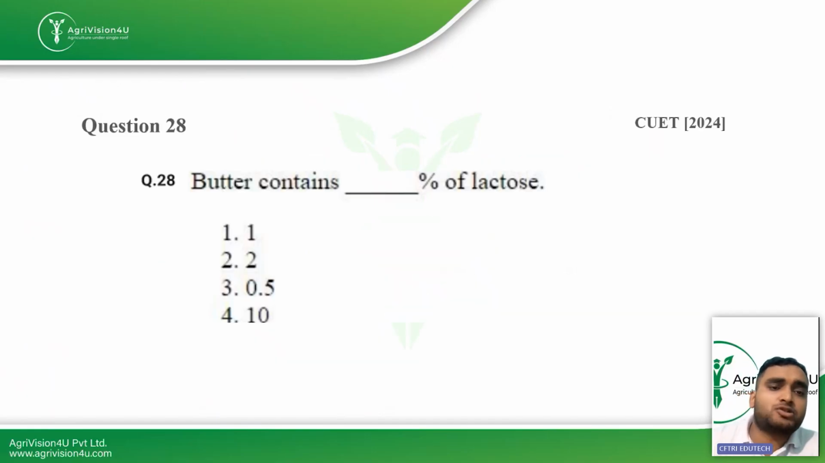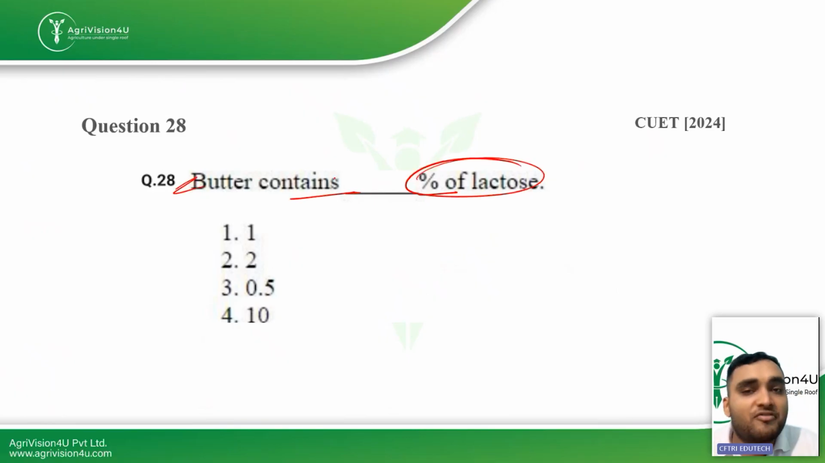Then coming to the next question: butter contains dash percent of lactose. Ideally butter is pure fat, but it still contains some amount of water, some amount of salt, and some amount of lactose. So 0.5 is the right percentage of lactose found in butter. Even pure butter may contain less than that, but 0.5 is generally considered on a calculation basis.